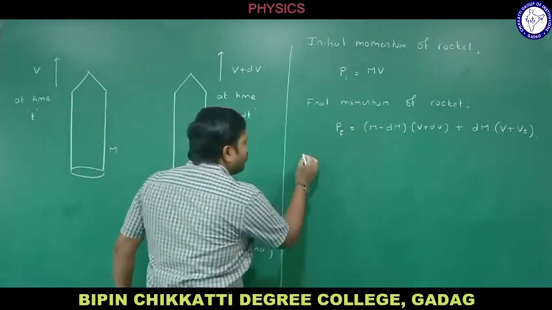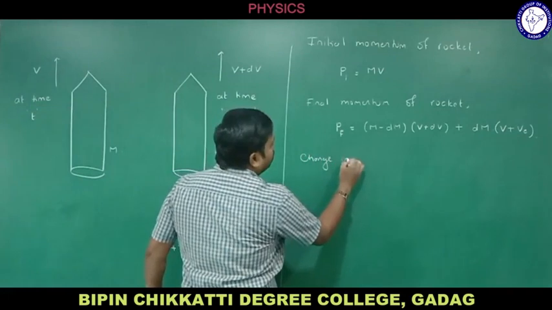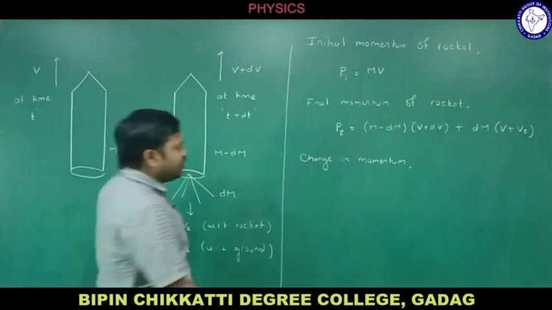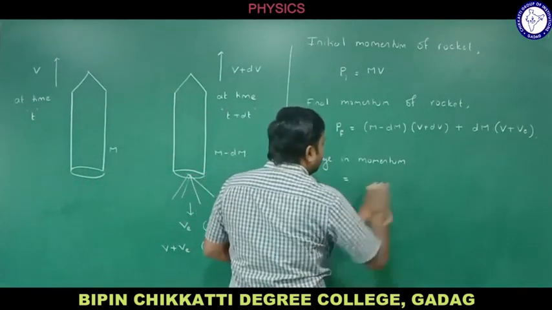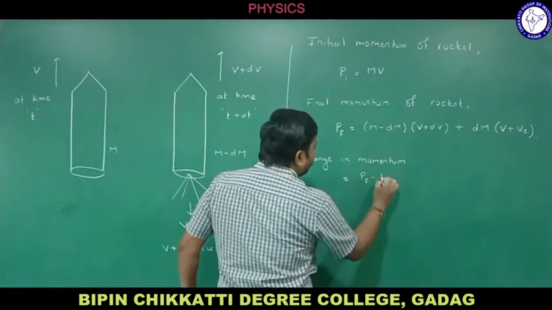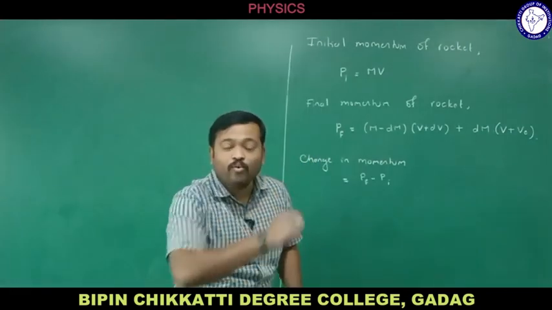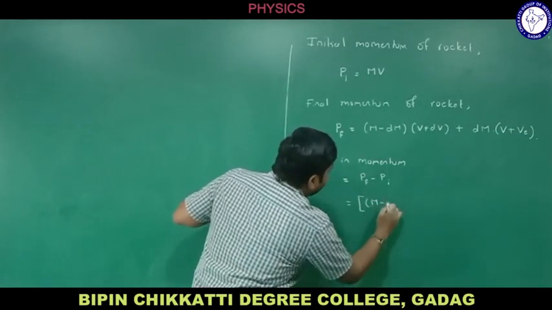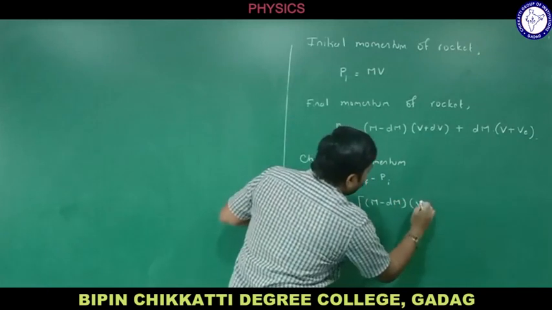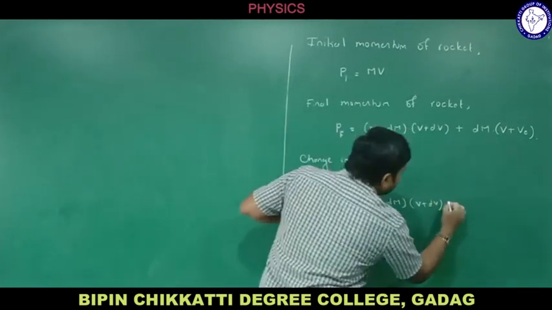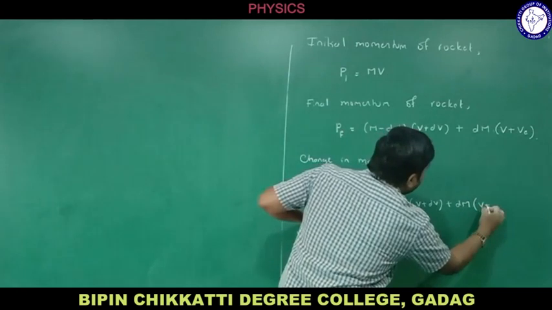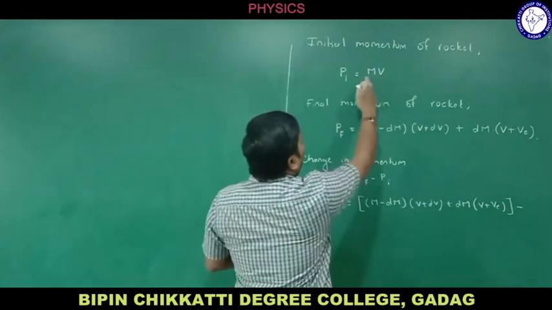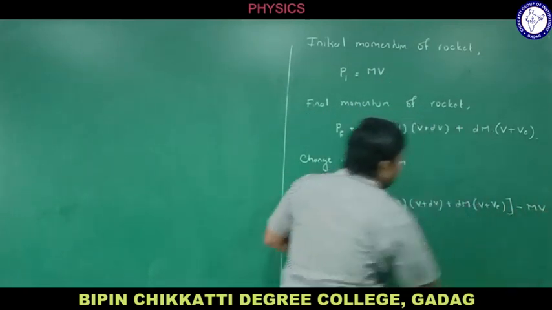Now, let us calculate the change in momentum. The change in momentum is Pf minus Pi. What is Pf? We have (m minus dm) times (v plus dv), plus dm into (v plus ve). So this is the final momentum. What is the initial momentum? mv. Let me write it like this.